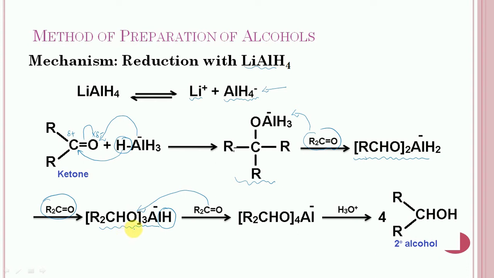So in this case, a total of 4 ketone molecules are added on account of 4 hydrides, and finally this intermediate will get formed, and it is hydrolyzed, which will result in 4 moles of secondary alcohols. So it is all about the mechanism for reduction with lithium aluminum hydride.